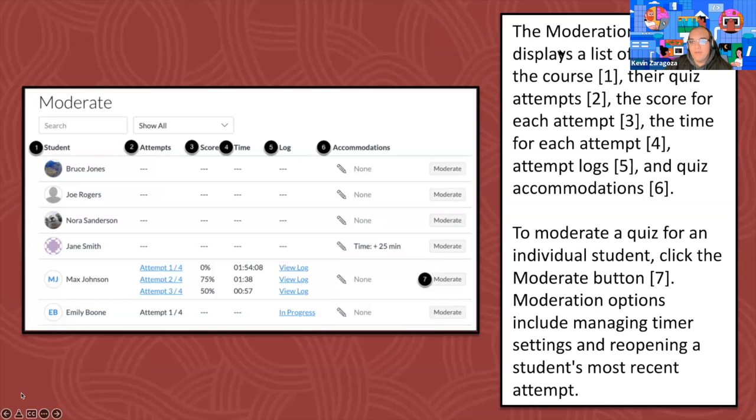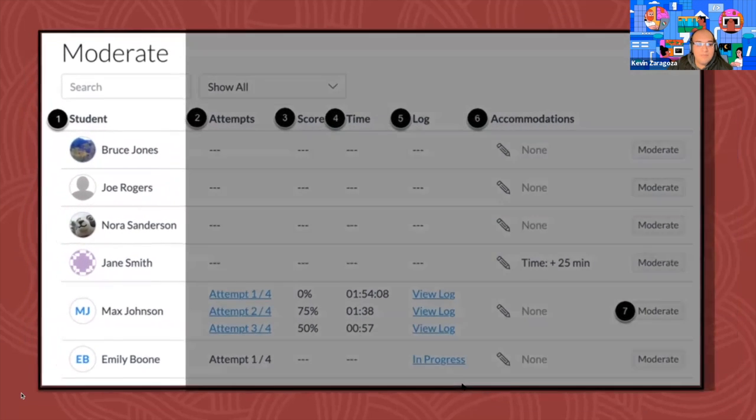This is the moderation page, which displays a list of students in the course, their quiz attempts, the score for each attempt, the time for each attempt, attempt logs, and quiz accommodations. To moderate a quiz for an individual student, click the moderate button found over here. Moderation options include managing the timer settings and reopening a student's most recent attempt. Now let's go through these a little bit closer, one by one.